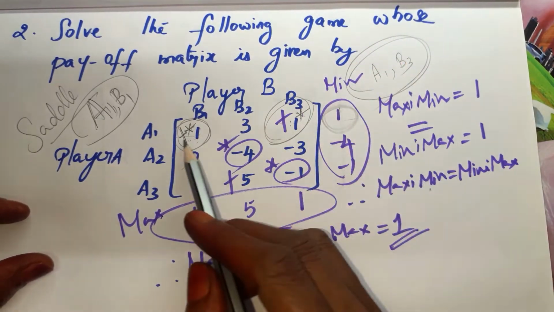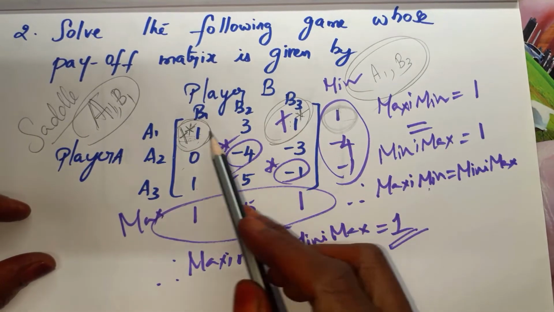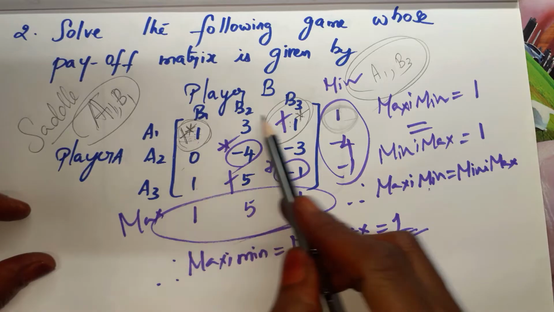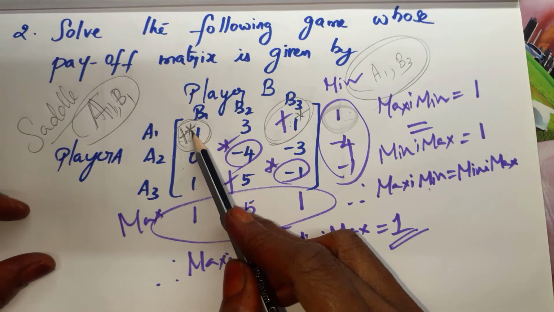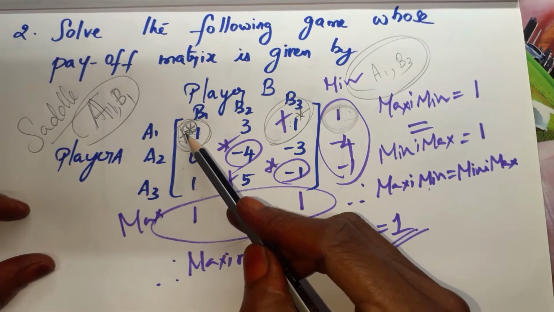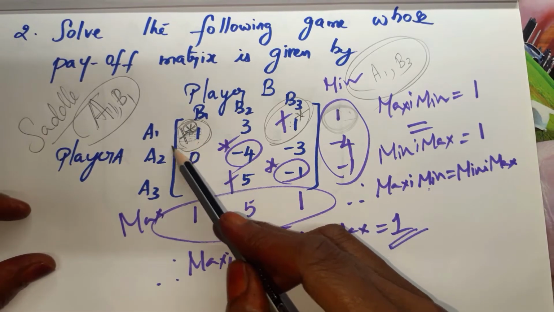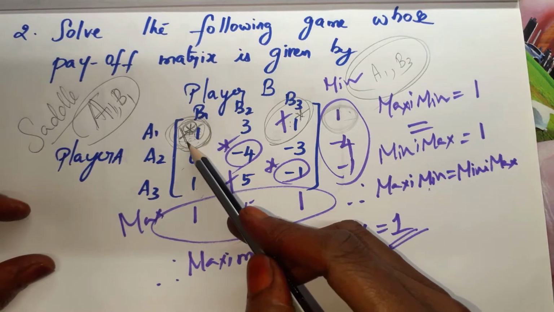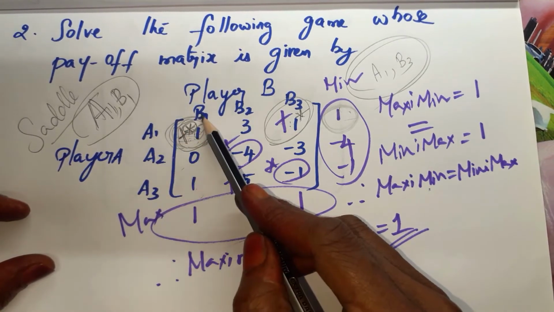I repeat, in the first row, we have 2 ones. Either this one or this one I can select. If I select this one in the first row, this symbol, first symbol. And column wise also I have 2 ones. If I select this one, both are lying at the same place. So the value of the game is 1 and the saddle point is A1, B1.